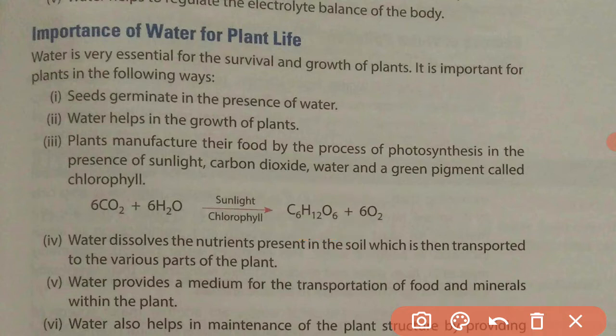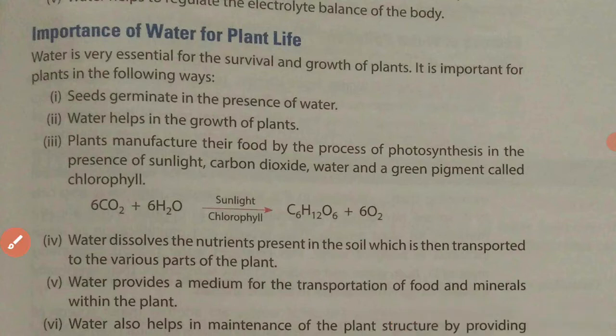Now, water dissolves the nutrients present in the soil, which are then transported to the various parts of the plants. Lots of nutrients present in the soil dissolve into the water, and with water they get transported into the various parts of the plant. So water acts as a vehicle to transport the nutrients and other materials into the body of the plants.